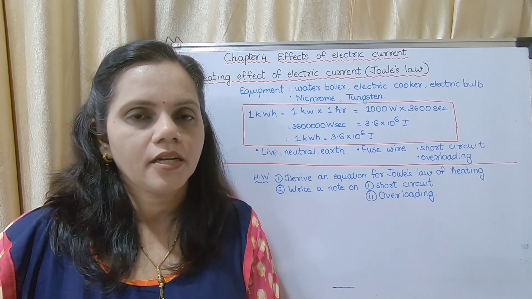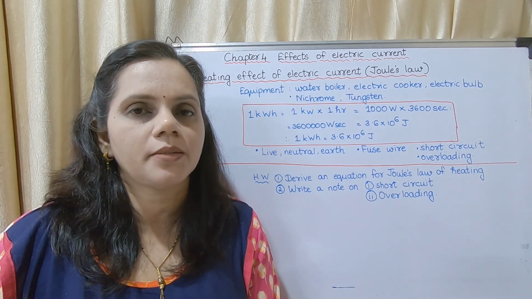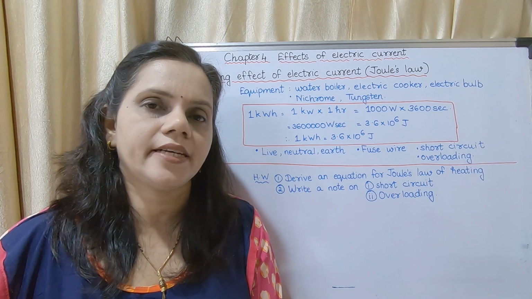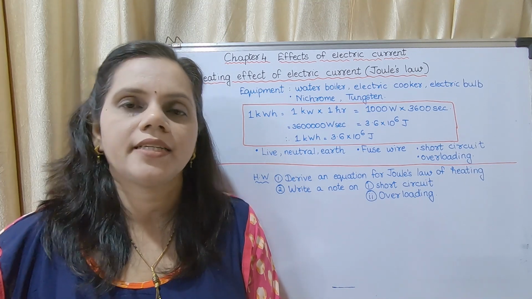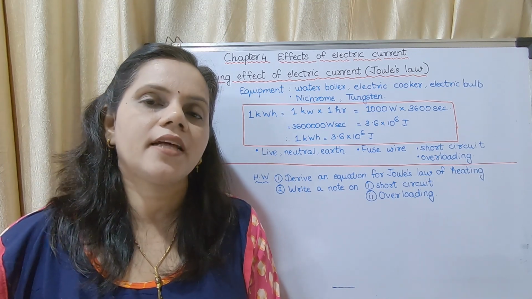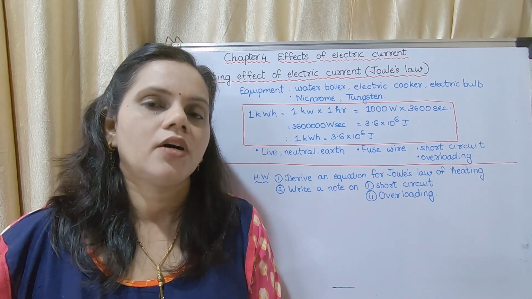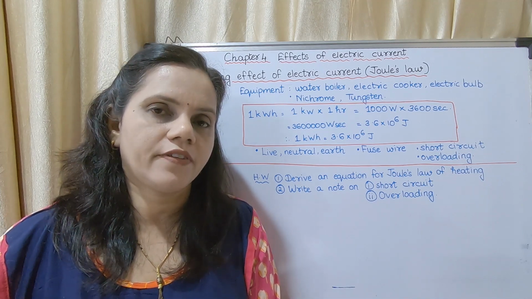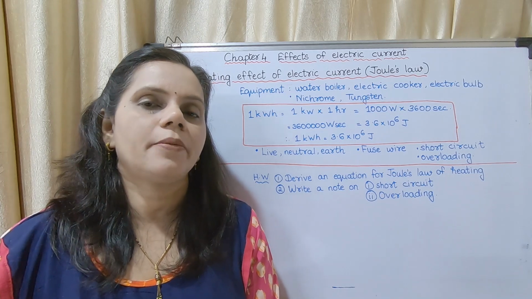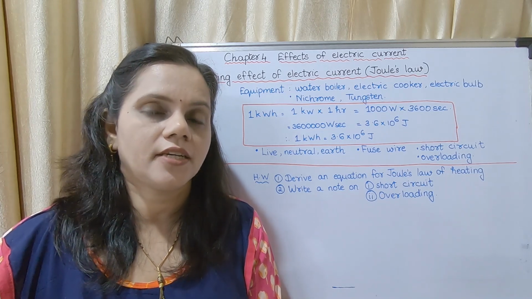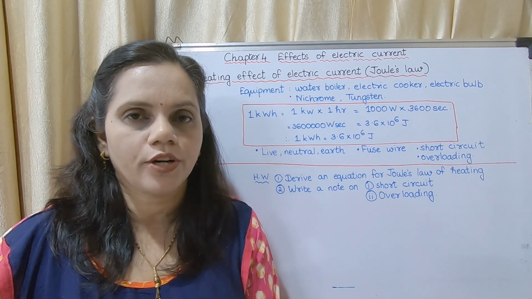What is the purpose of using MCBs? If the current increases, the switches open and the circuit is cut off and the appliances are protected from getting damaged. We are protected from a short circuit or overloading.